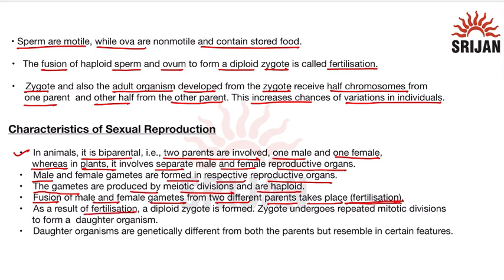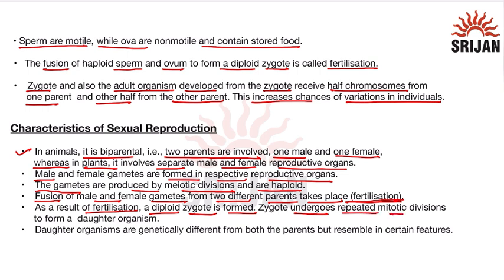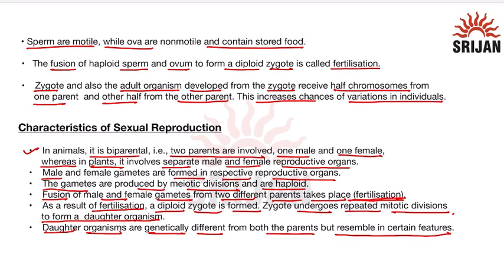As a result of fertilization, a diploid zygote is formed, and this zygote undergoes repeated mitotic divisions to form a daughter organism, a new individual. Daughter organisms are genetically different from both the parents but resemble them in certain features. There will be variations from the original parents as half of the genetic material has come from one and the other half from the other, but they will resemble them in certain features as the genetic material is the same.